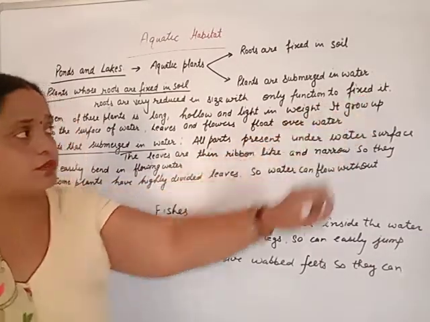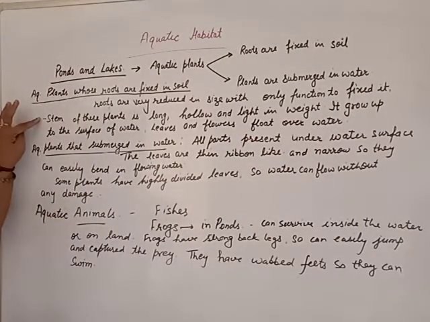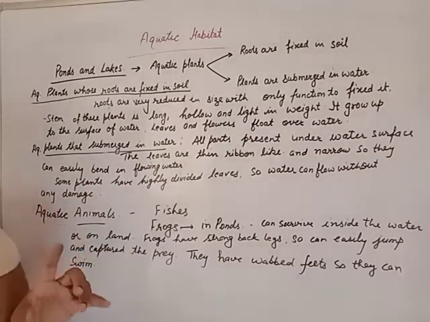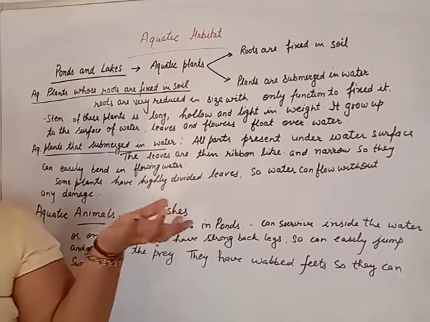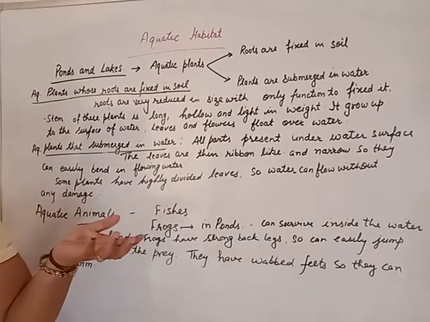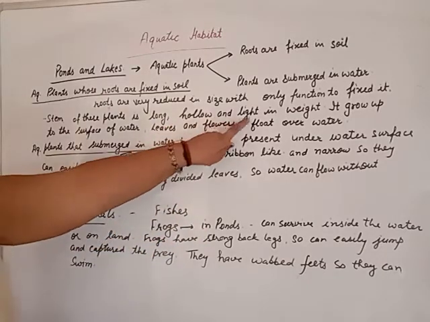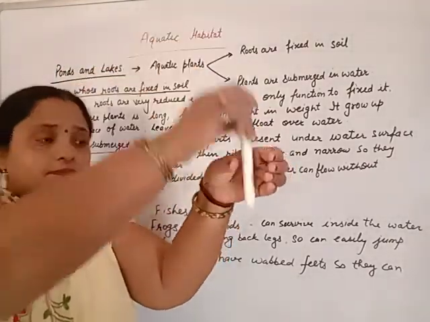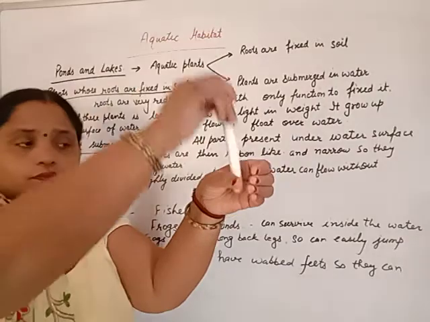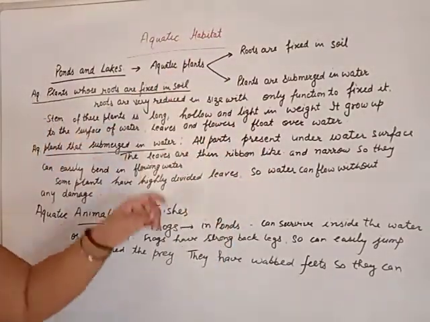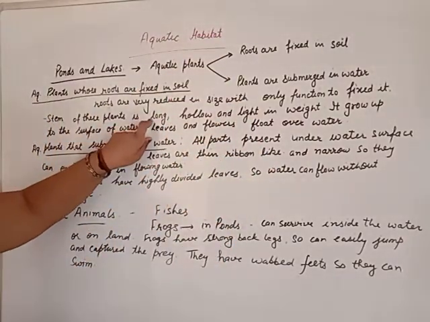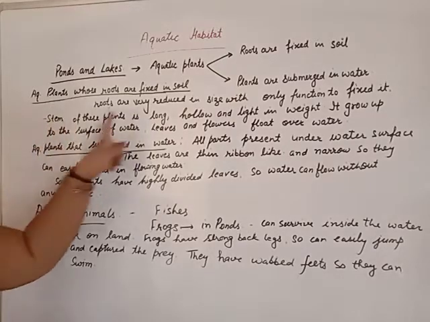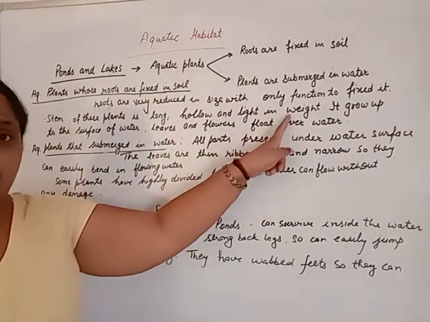Stem of these plants, beta, is first of all light in weight. Hollow, empty from inside, like this. And long, that means the stems are long, hollow and light in weight.